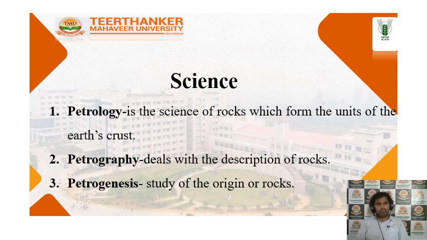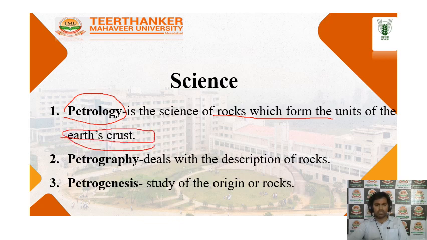There is some important terminology related to rock science: petrology, petrography and petrogenesis. What is petrology? Petrology is the science of the rocks which form the units of the earth crust. Petrography is the description of the rocks.